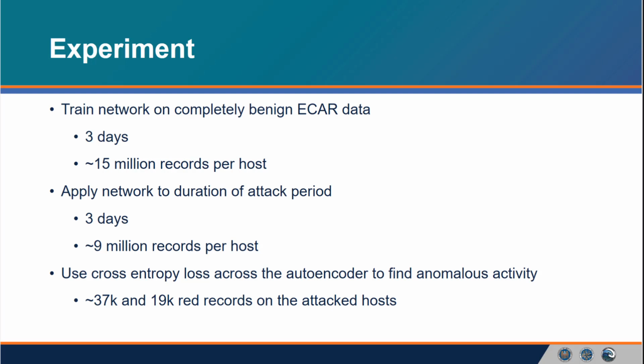So for reference, our anomalous activity on host 201 was roughly 37,000 records out of the many million, and on host 203, there were 19,000 records we were looking for. On host 202 and 204, they were unattacked, so there was nothing to look for there.